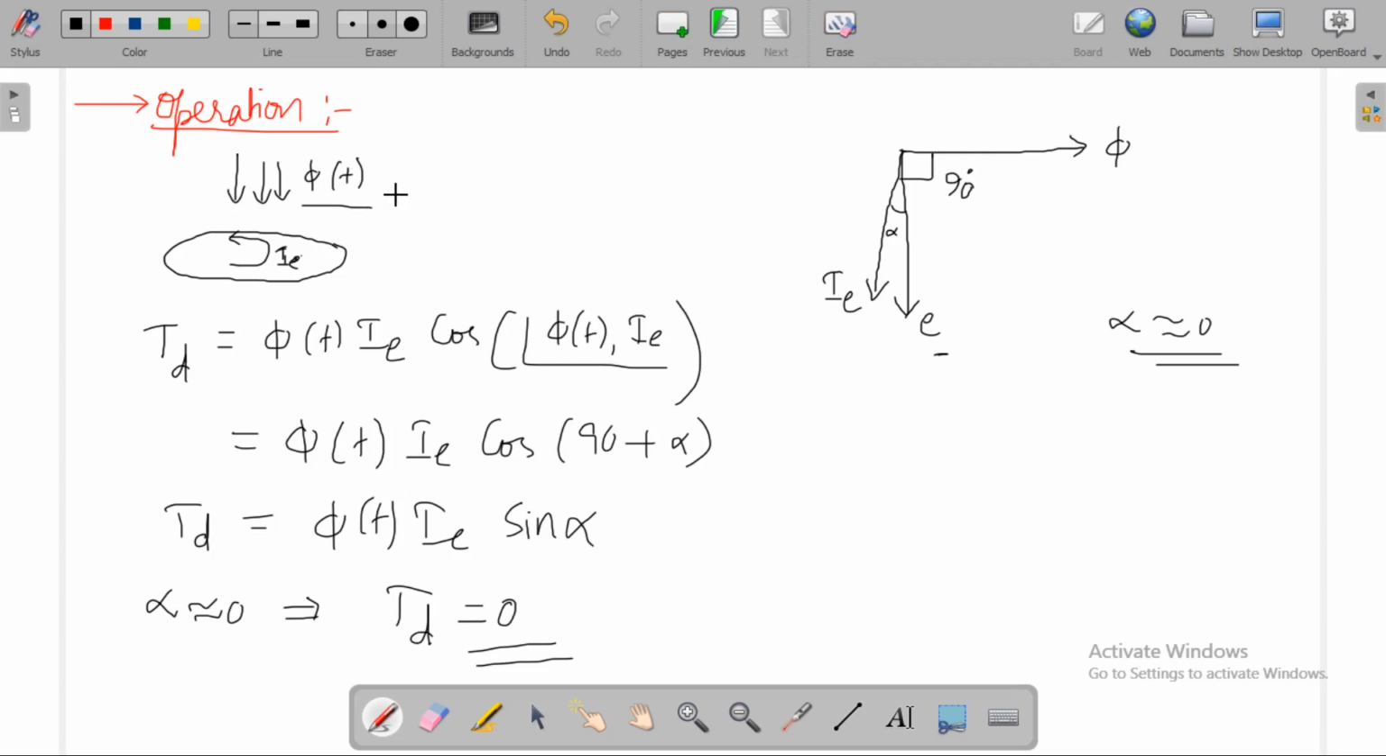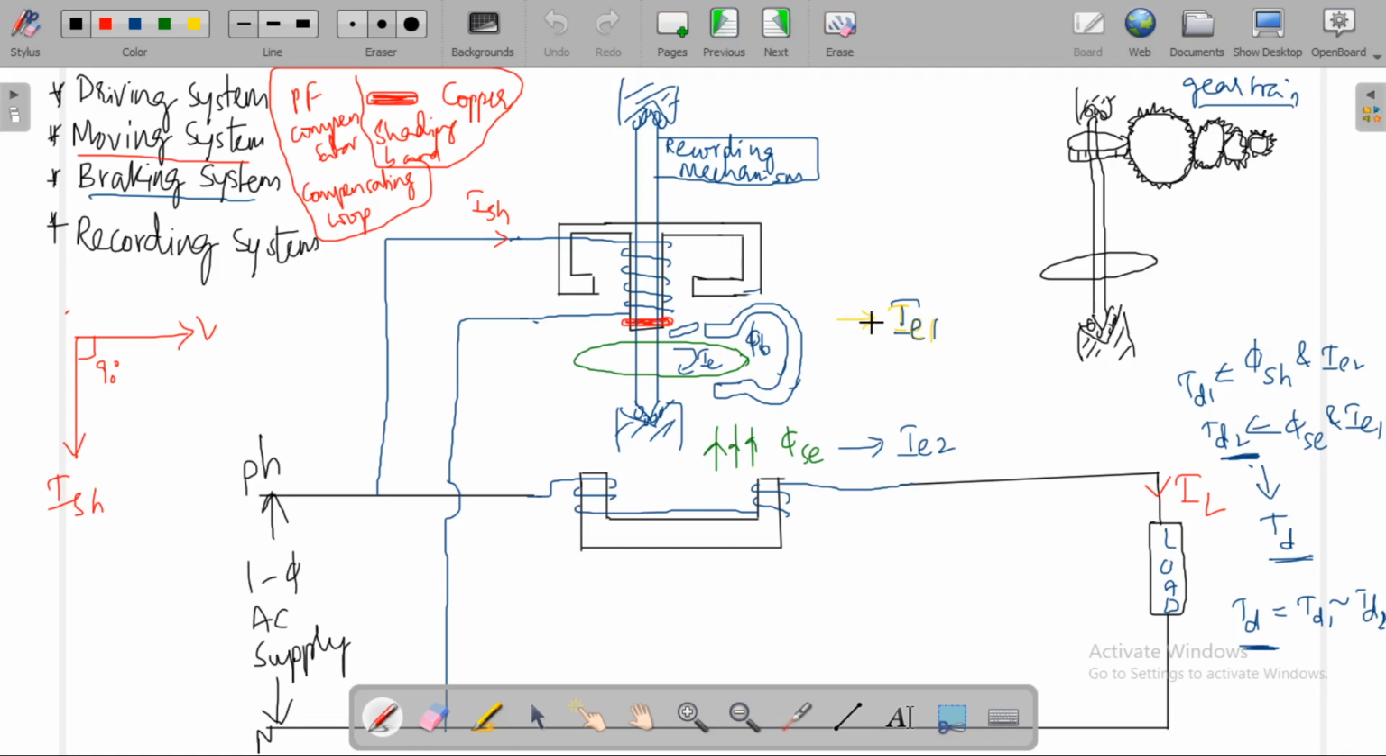Coming to the conclusion: no torque will be produced due to the interaction of flux and its own eddy current. That's why no torque will be produced due to the interaction of phi sh and I_E1. No torque will be produced due to the interaction of phi sc and I_E2.